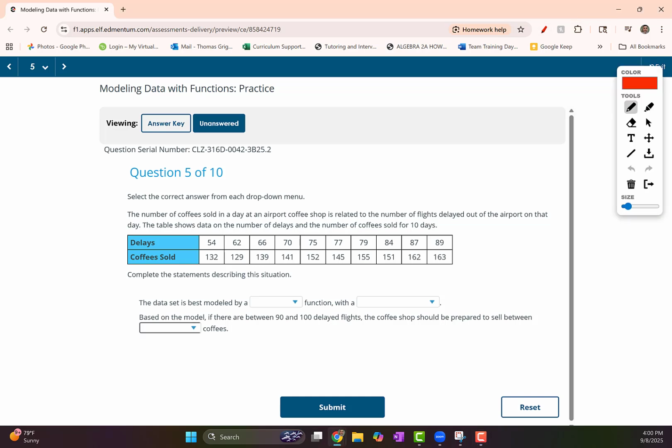Question 5. The number of coffees sold in a day at an airport coffee shop is related to the number of flights delayed out of the airport on that day. The table shows data on the number of delays and the number of coffees sold for 10 days.